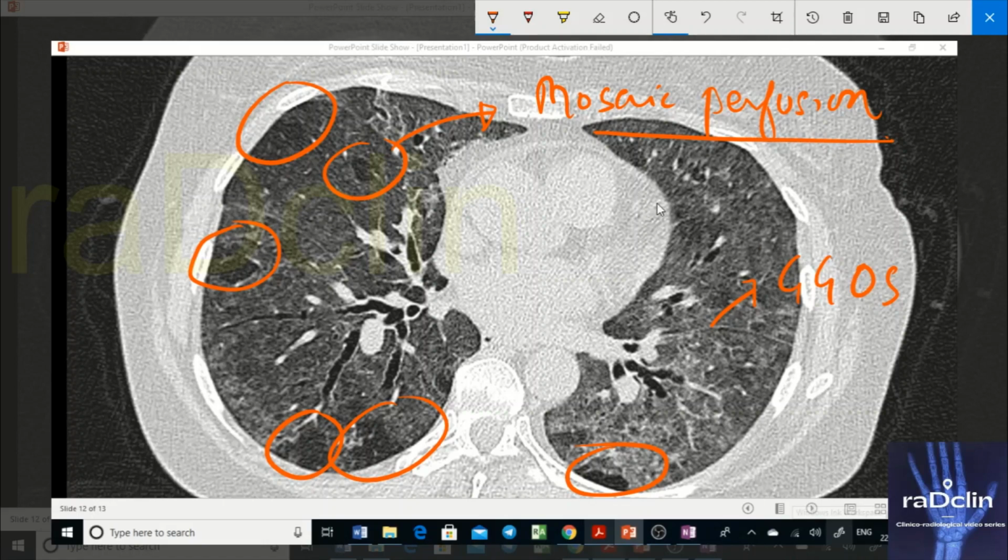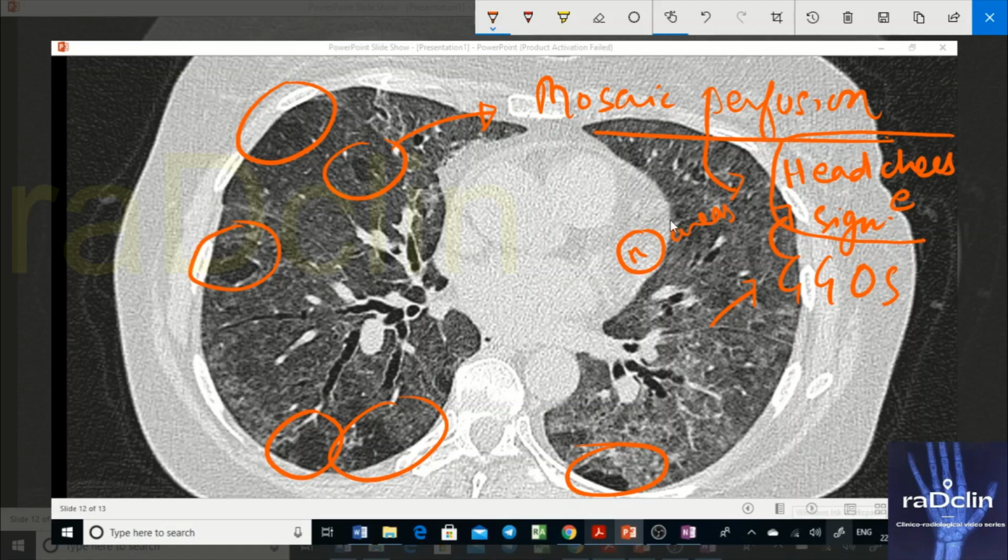Although there is no normal area I could see on this particular snapshot, we can have normal areas as well, that are not affected by the disease. If we see these areas together, GGOs with mosaic perfusion, and let's say this had normal areas as well, this forms the typical Hadge's sign. This sign is known as Hadge's sign.